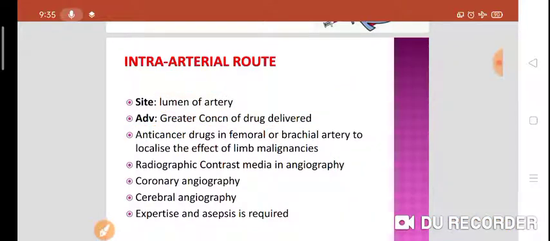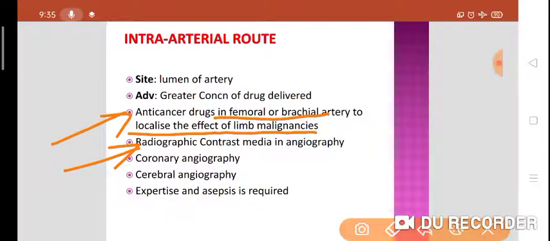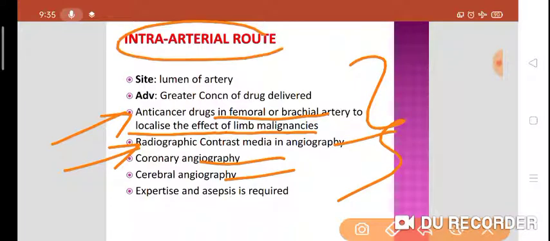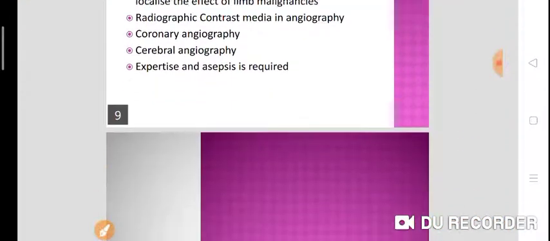Now which drugs are preferred via the intra-arterial route? Anti-cancer drugs in the femoral or brachial artery to localize the effect in limb malignancies, or radiographic contrast media in angiography. Coronary angiography and cerebral angiography are all done through this intra-arterial route. But in this case, expertise and asepsis are required.